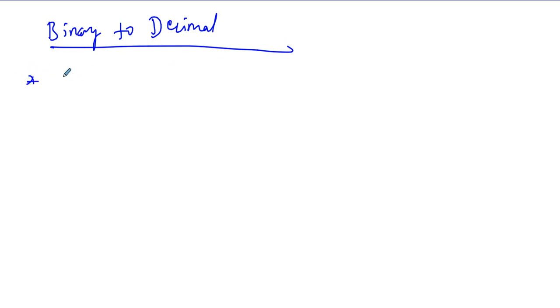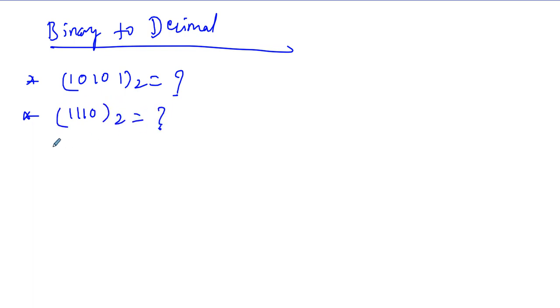Converting binary to decimal. Say 10101 with base 2, what is the equivalent number in decimal? You have to do this. Say 1110 in binary, what is the equivalent number in decimal?